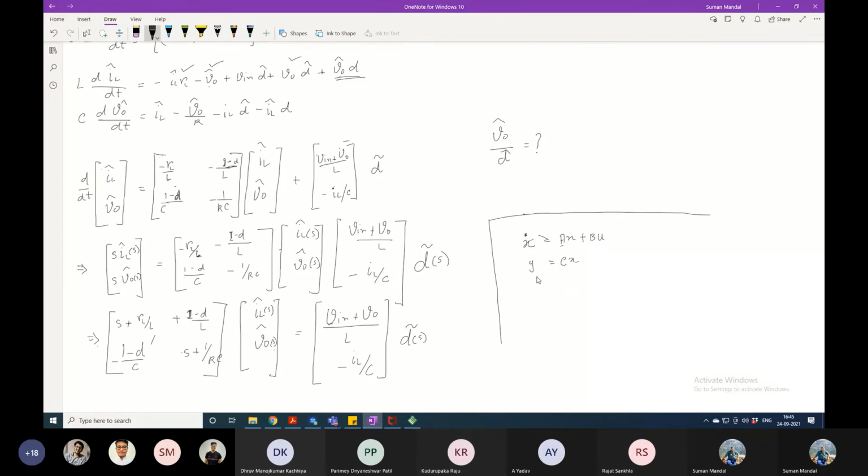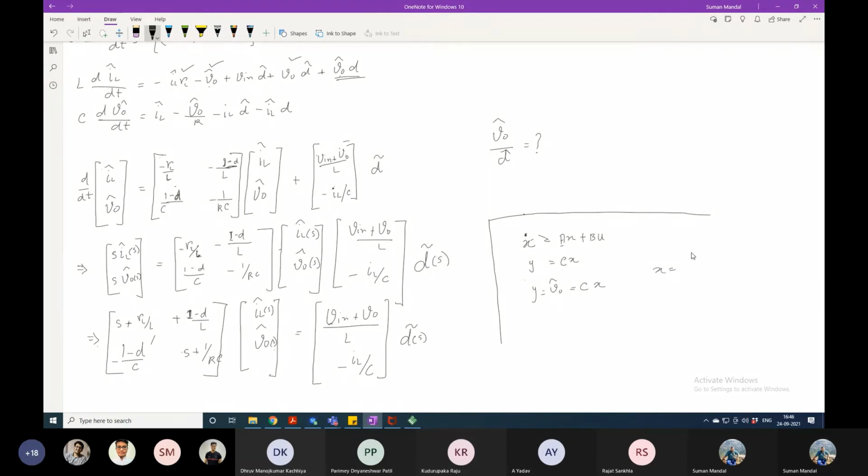Now, this Y is the output. What is the output here? Here, the output is the output voltage. So I want the output voltage as Y. What is the X for me?